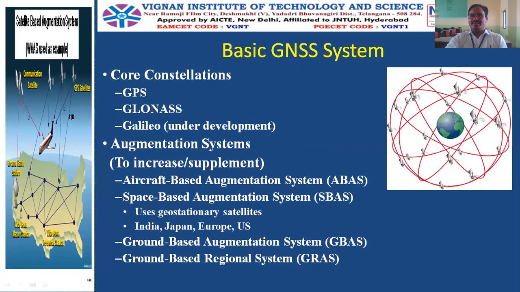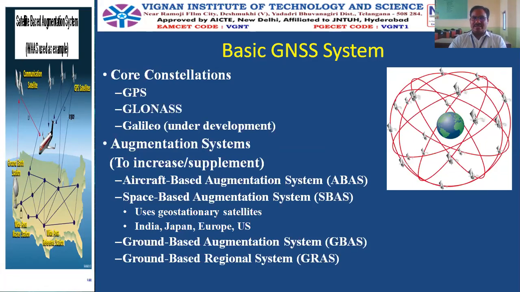Now, what is a basic GNSS system? Of course, just now we have already watched this in our video. The GNSS system will use three constellations. So what is the general meaning of the word constellation? Constellation is nothing but a group of satellites. There are three constellations developed till now. Of course, the Indian constellation is also there, called GAGAN. There is a separate topic on GAGAN in our first unit itself. We'll see it later.